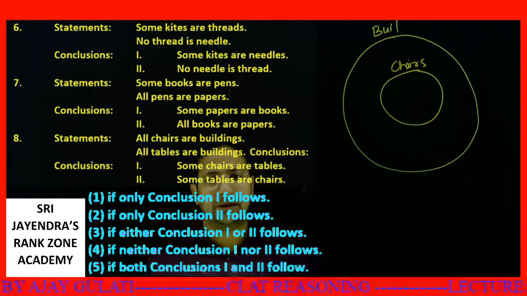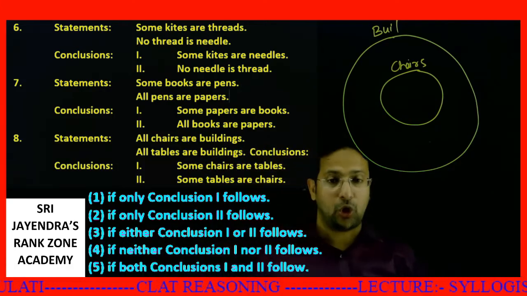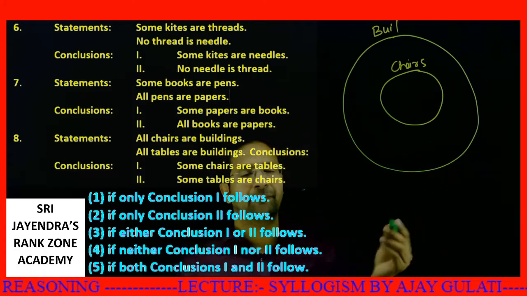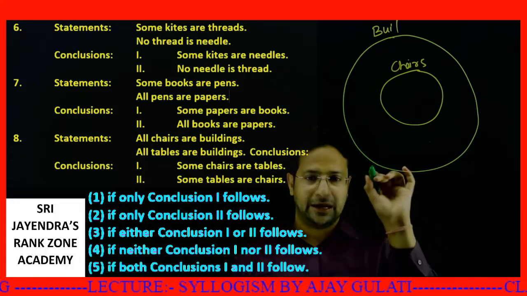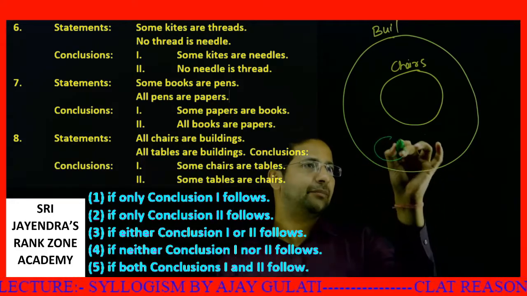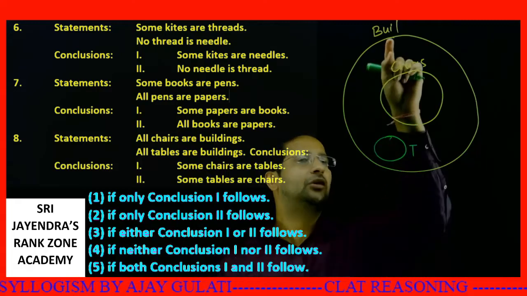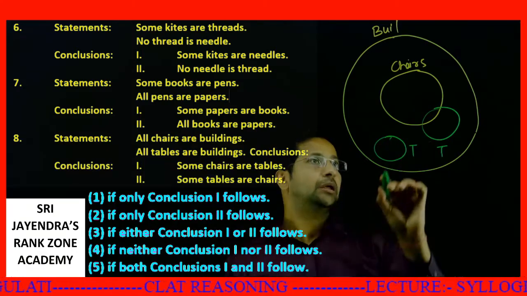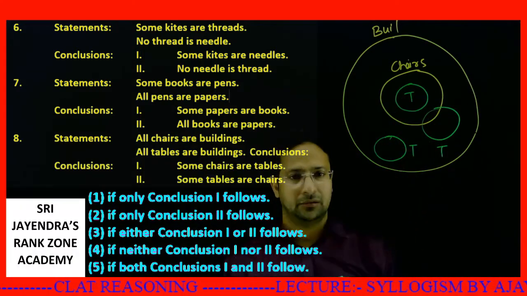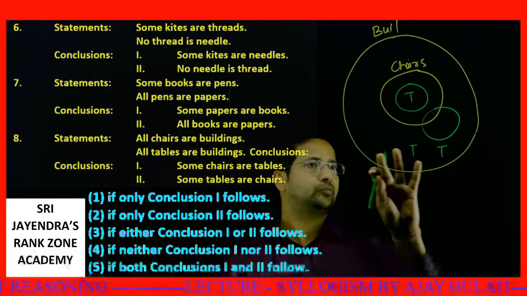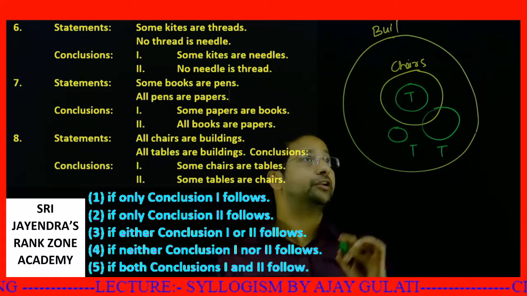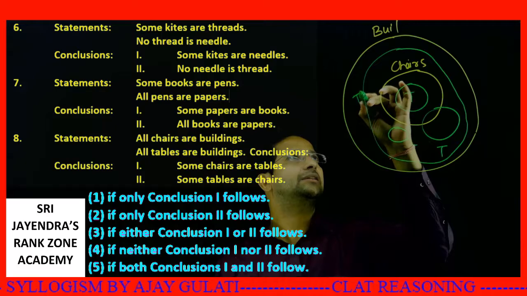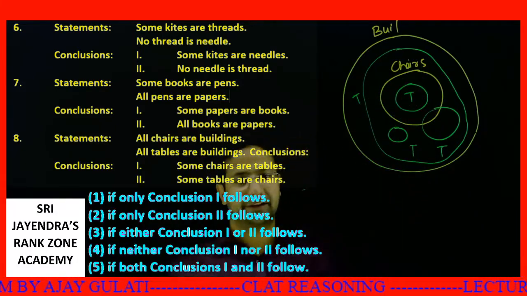Next is some table. All tables are buildings. Now for the green part, I'll draw the diagram by using different methods. All tables are buildings. I'll draw by green. See, if I say all tables are buildings, this is possible. Yes, all the tables are buildings. This is also possible. So far I've drawn this, and this is also possible. The table part is contained in the building part, but all the chairs are also contained in the table part.